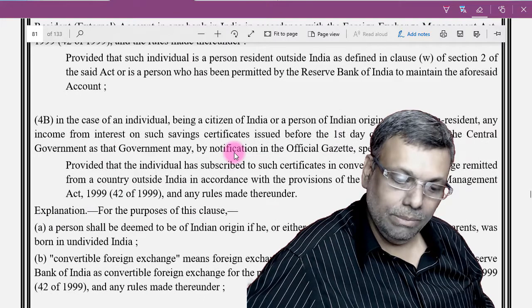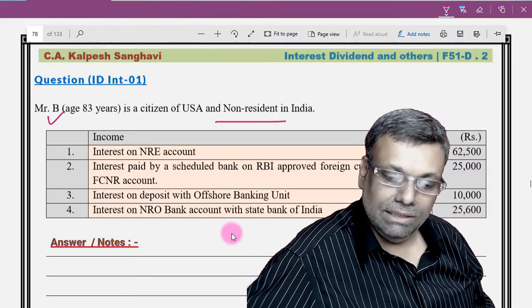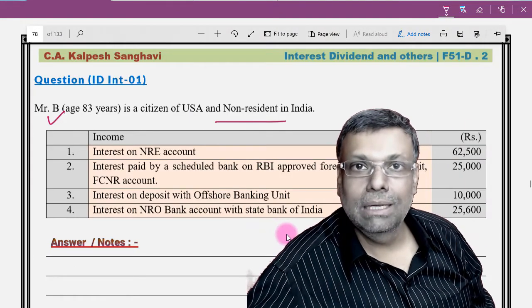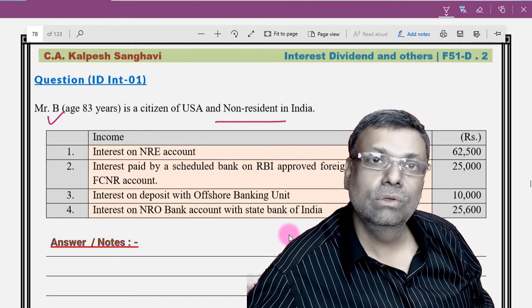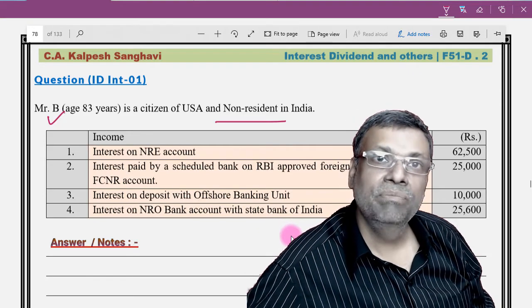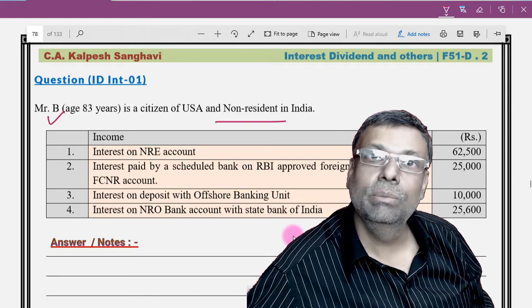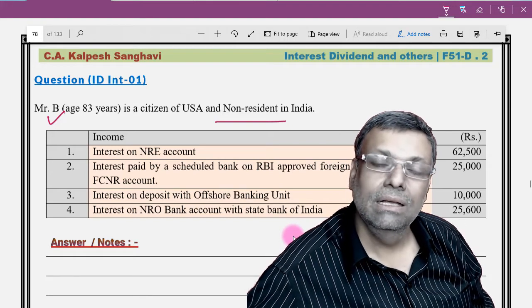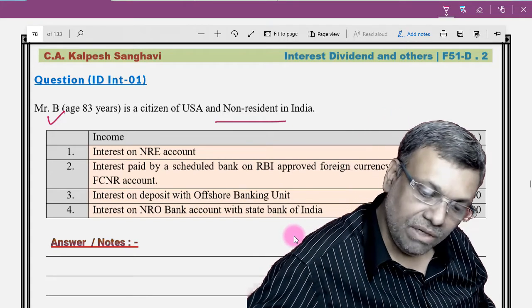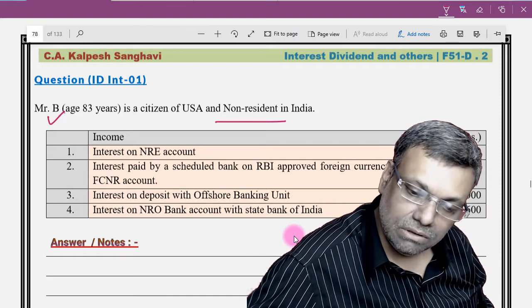Okay, so that will be exempt, and otherwise the section 9 concept will be applicable, that if it is in relation to the funds which are used in the business in India and you are receiving from a resident person, it will be deemed to accrue. That concept of section 9 equally is applicable. Okay, so interest on NRE account is exempt.